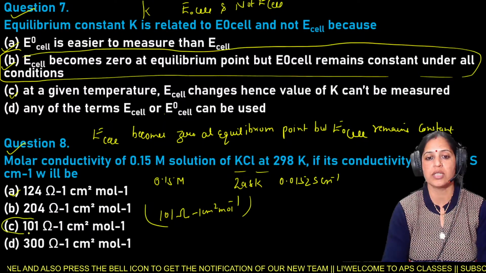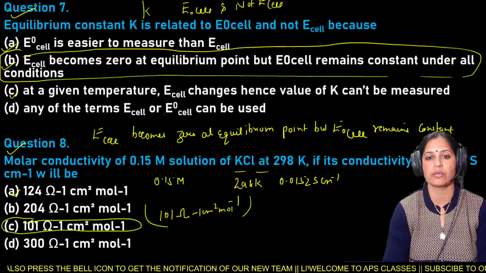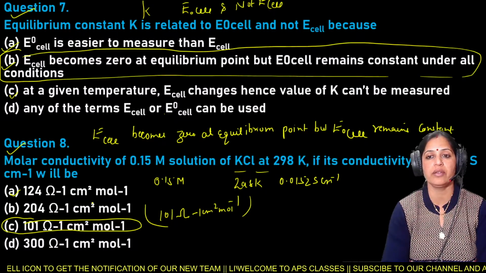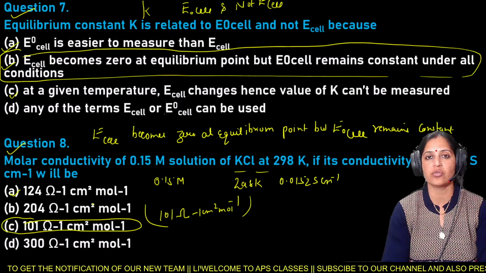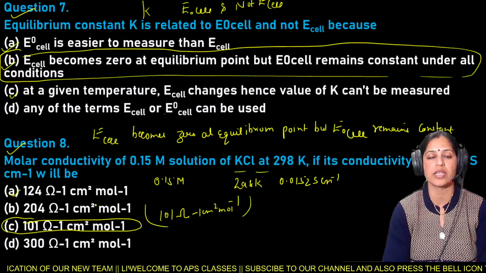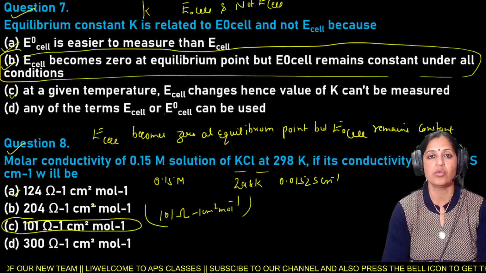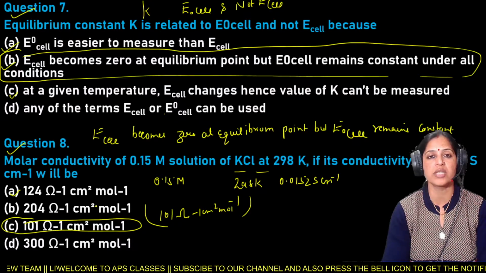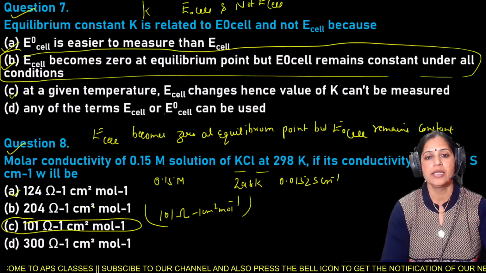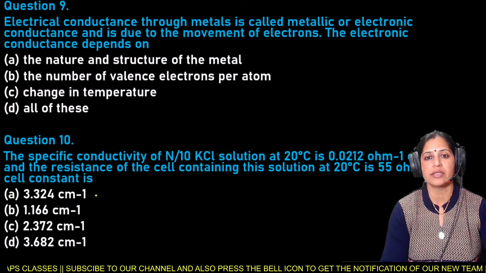That is option C is the right answer for the question number 8. So here option C is the right answer.